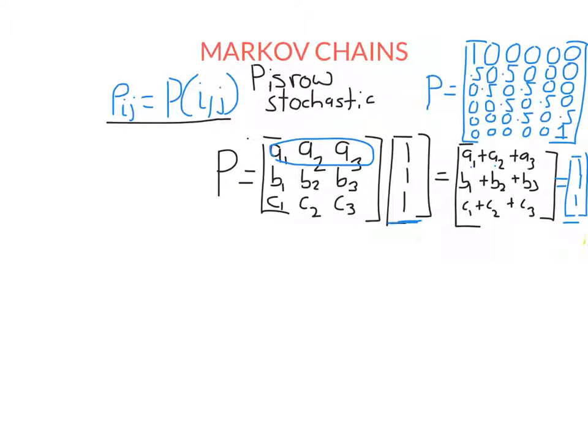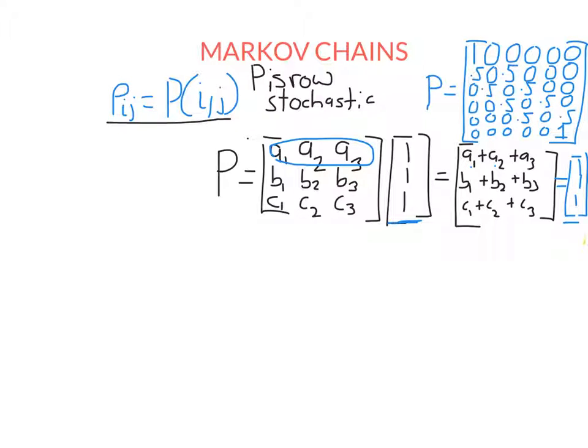Now, if 1 is an eigenvalue of P, it must be an eigenvalue of P transpose. And that's because a matrix and its transpose have the same determinant, and so they'll have the same characteristic polynomial. So why am I telling you all this? Well, let's say I want to find an eigenvalue and an eigenvector for this Markov chain. Because of what I said, we're actually using row vectors. I actually want to find a left eigenvector.